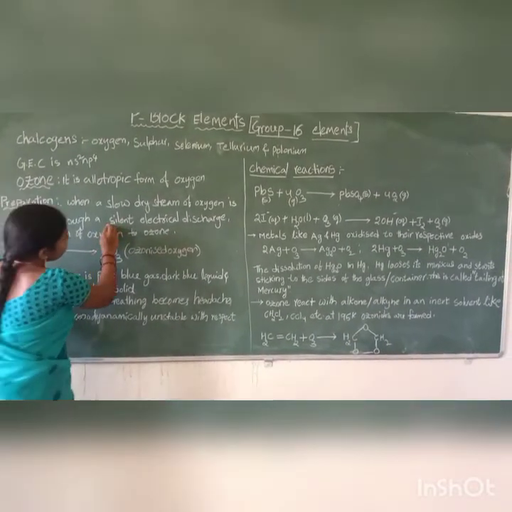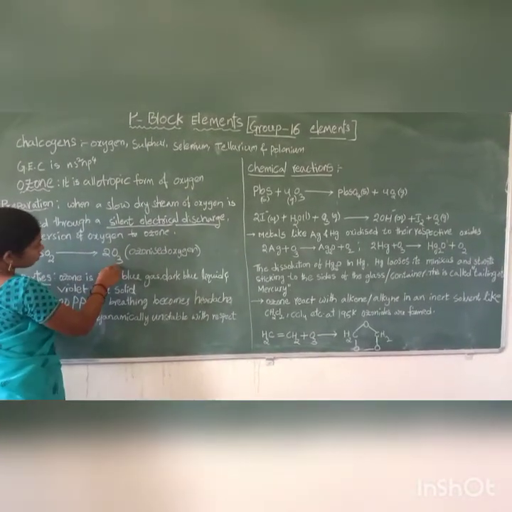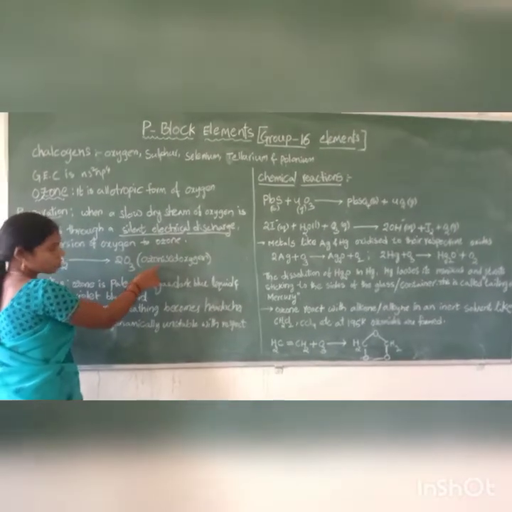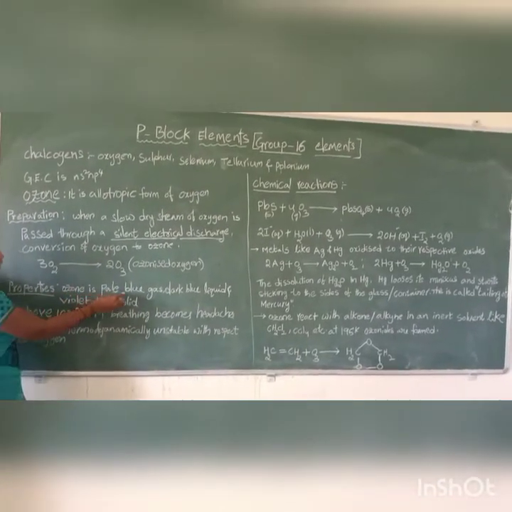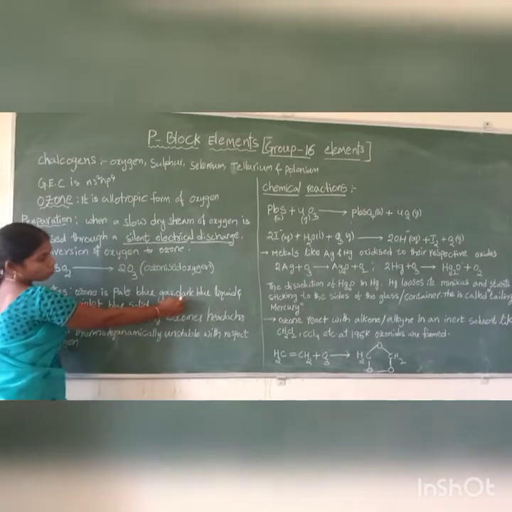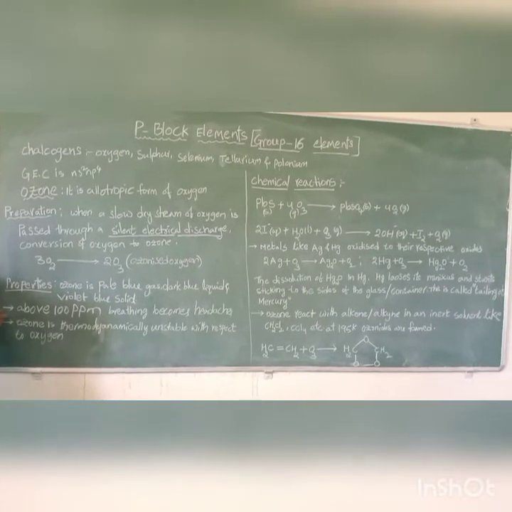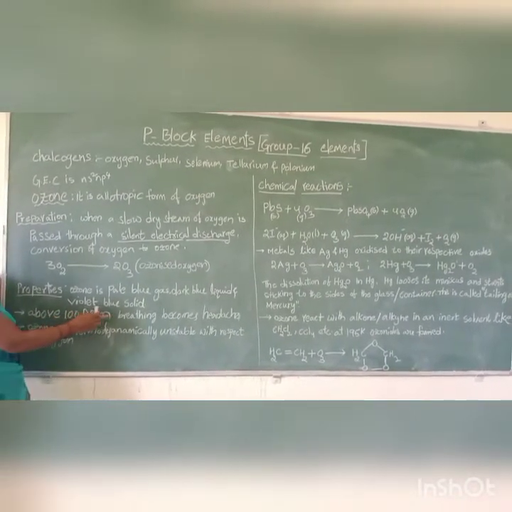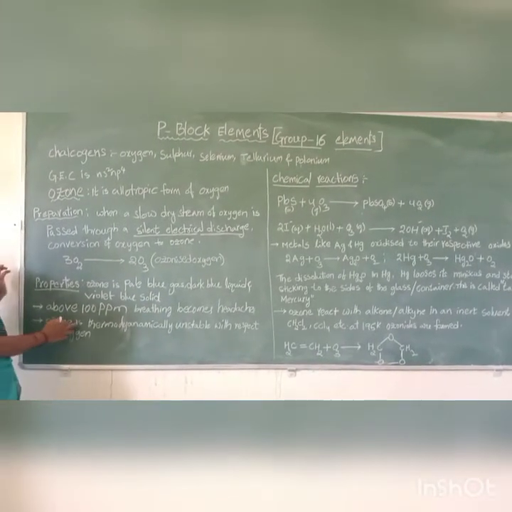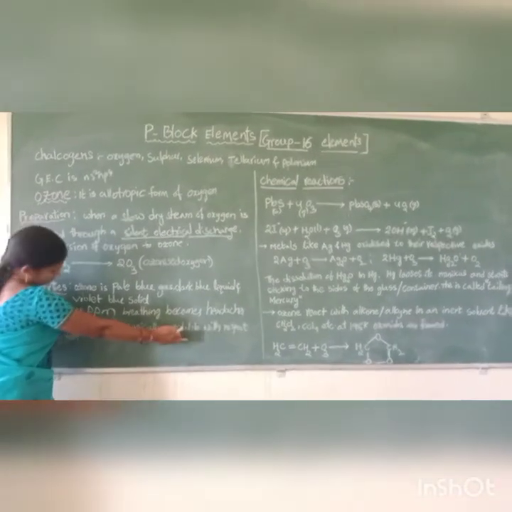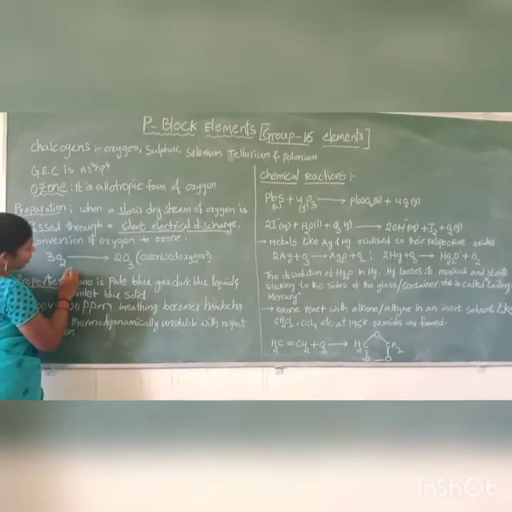The main feature is the silent electrical discharge. The product ozone is formed. This product is also called ozonized oxygen. The properties: ozone is a pale blue gas, a dark blue liquid, and a violet-black solid. Above 100 ppm, breathing ozone causes headache and nausea. Another property: ozone is thermodynamically unstable with respect to oxygen. The preparation of ozone is an endothermic reaction.